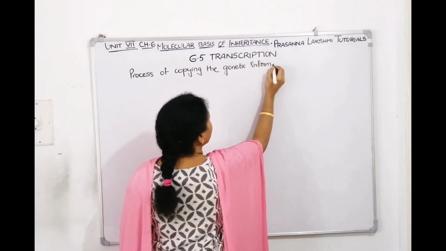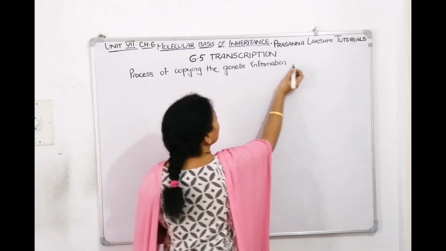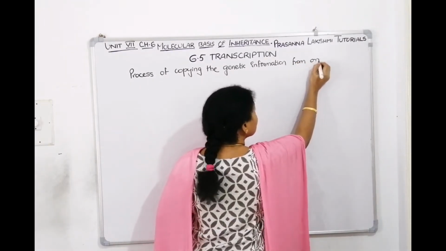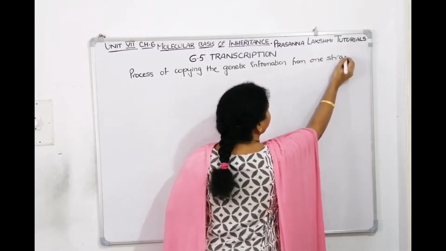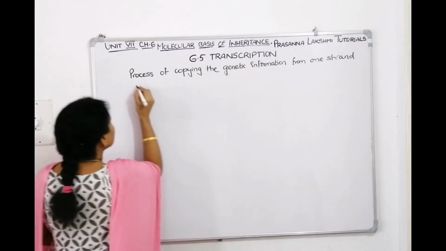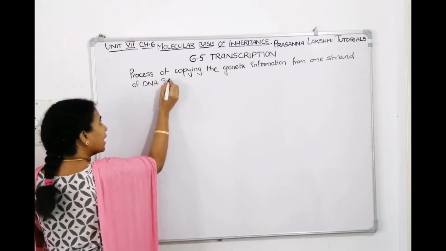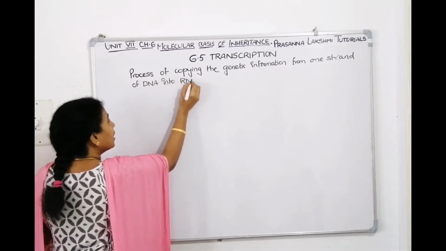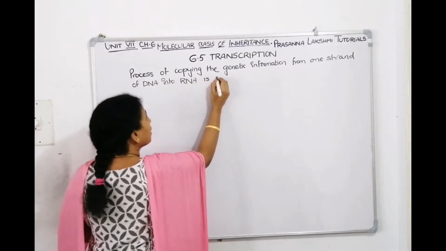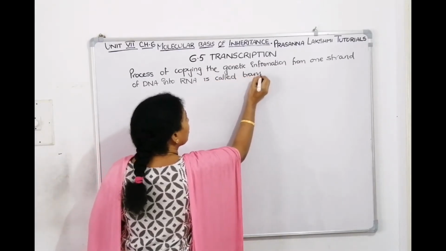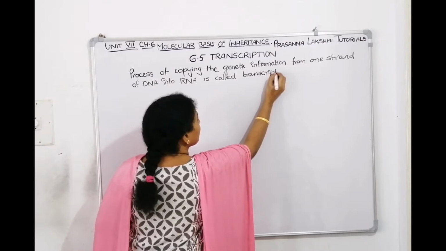Where is the genetic information present? It is present on DNA. Copying the genetic information from one strand of DNA into RNA. You are copying the DNA into RNA. What is this process called? This is nothing but transcription. Did you understand?